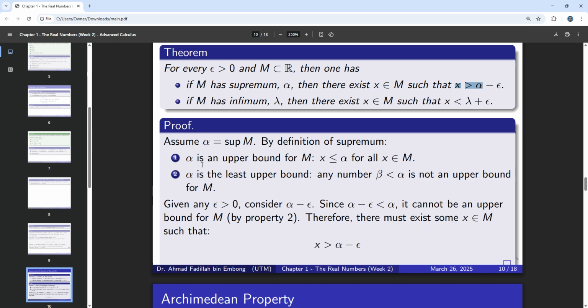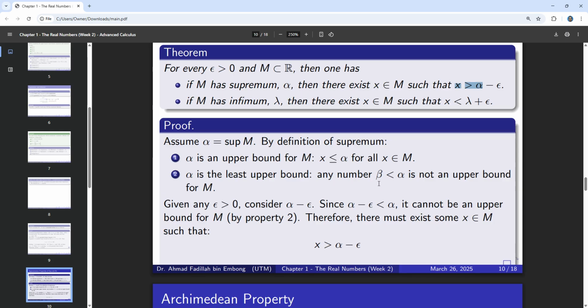Alpha must be one of the upper bounds, so therefore alpha must be bigger than or equal to x for any x inside the capital M. And another property is that alpha must be the least upper bound.